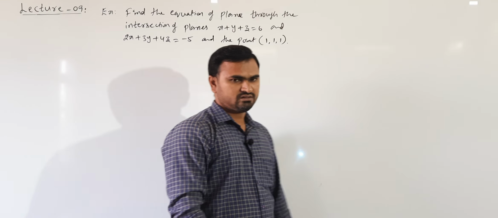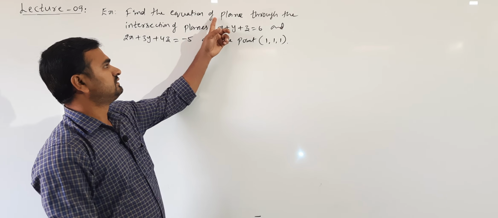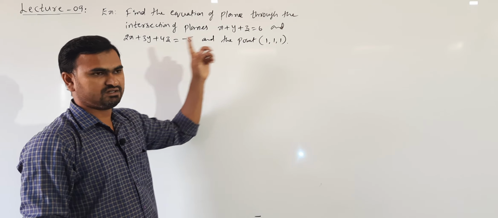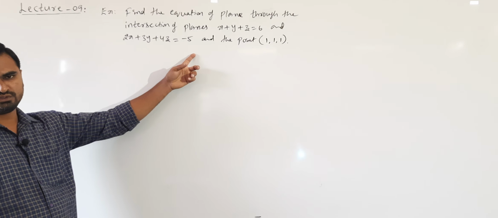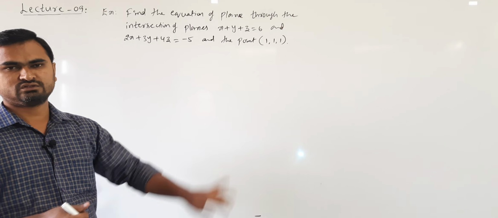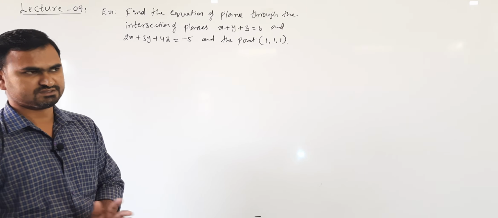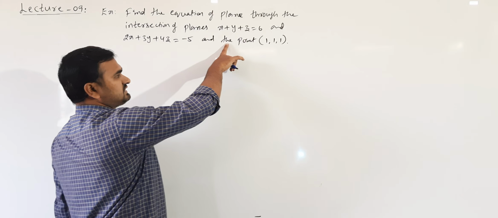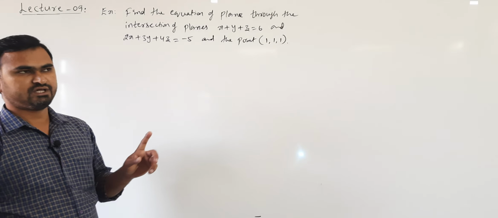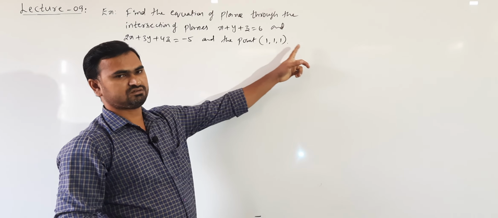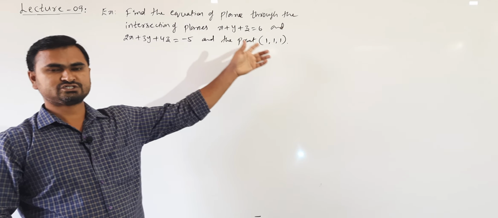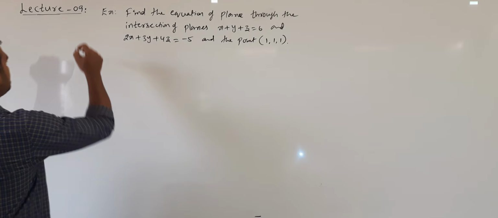See here we are finding the equation of plane through the intersection of these two planes. Suppose this is the first plane pi 1 and this is the second plane pi 2. So we know plane passing through intersection of two given planes is pi 1 plus lambda pi 2 equal to 0. So there are infinite number of planes, but it is also passing through this point. So out of that infinite number of planes, only one plane will be passing through this point 1 1 1. So satisfying that we can find lambda. Now once we know lambda, we can write the equation of required plane. Now let us see the solution.